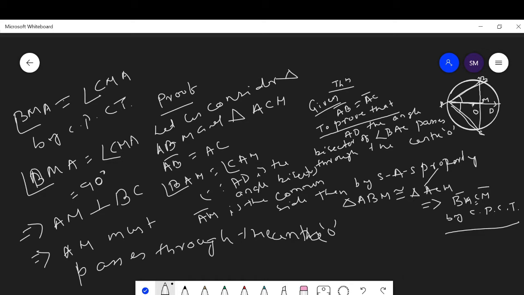Hence BM is equal to CM by CPCT, and angle BMA is equal to angle CMA by CPCT. As BMA and CMA are linear pairs and of equal measure, they are 90 degrees, which implies that AM is perpendicular to BC. Then this implies that AM must pass through the center.